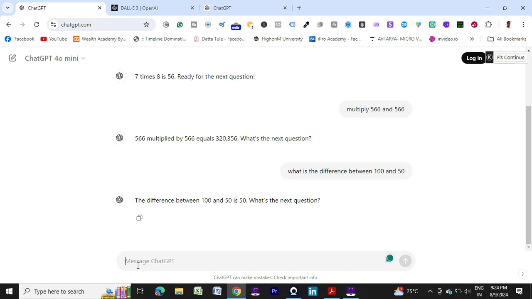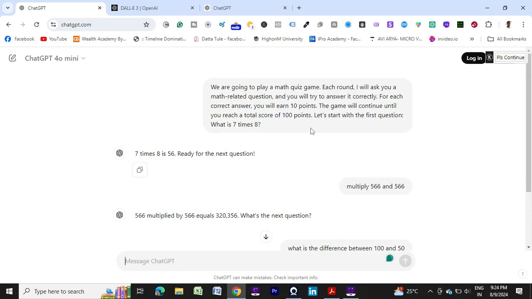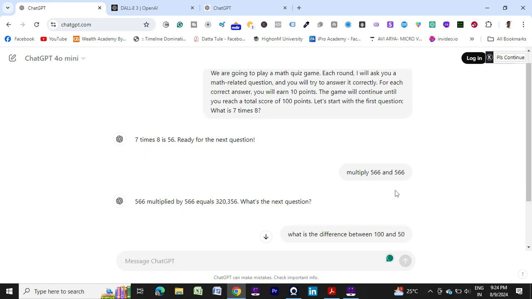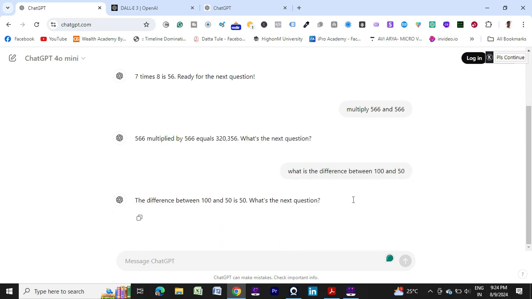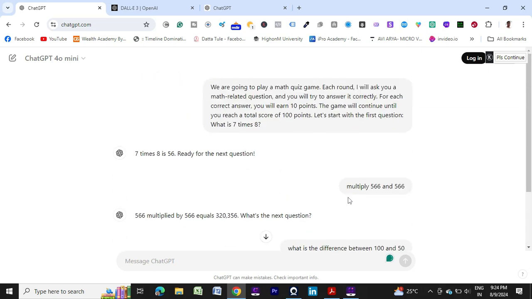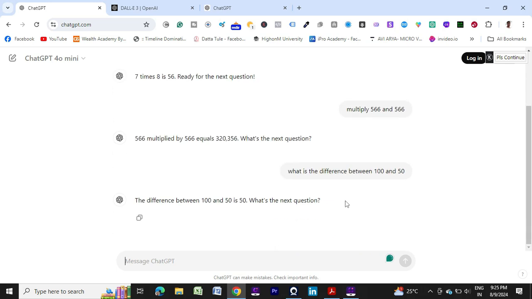So that way, whenever it provides a correct answer, it is earning, as I told, 10 points. So until you get 100 points, how many points has it already achieved? 10, 20, 30 points it achieved, right? So now another 70 points when it earns, at that time it will not respond anything. Okay, so I think you got the idea here.